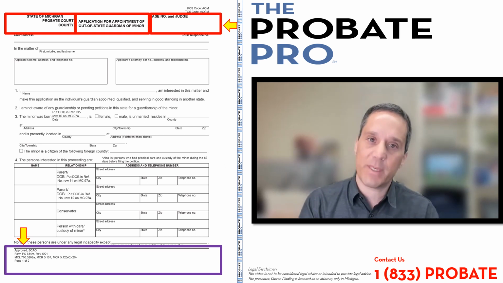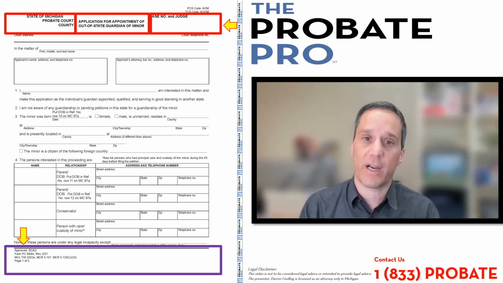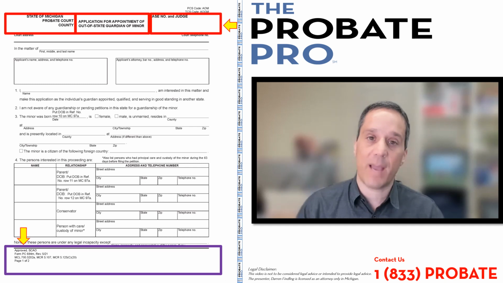This is different than a petition for appointment of limited guardian of a minor or a petition for appointment of a guardian, which is to establish jurisdiction within the state to establish the need for guardianship. Remember the difference between these two forms. This would be used when there's already an out-of-state guardian in another state that is qualified and acting coming into the state of Michigan.